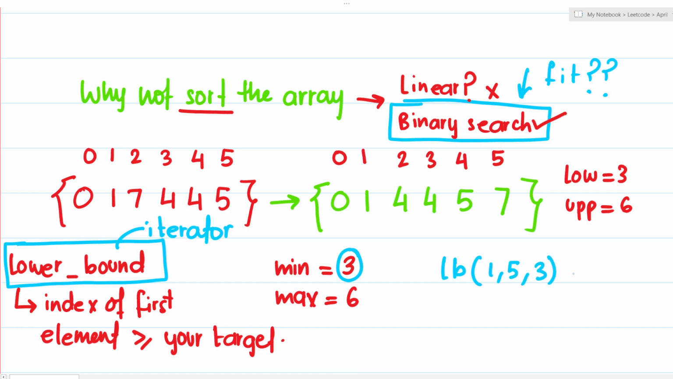So what is this lower bound going to return me? This lower bound is going to return me the first element which is greater than or equal to my target, which is actually equal to 2. So this lower bound gives me 2.